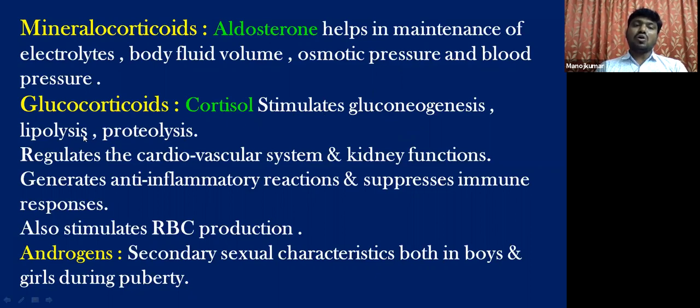And this cortisol also stimulates the process of lipolysis, that is nothing but the breakdown of lipids, and proteolysis, the breakdown of proteins. So as cortisol stimulates both lipolysis and proteolysis, it facilitates the production of glucose from these. Whenever the blood glucose level decreases in our body, cortisol is secreted and it stimulates the formation of glucose, which increases the blood sugar levels.